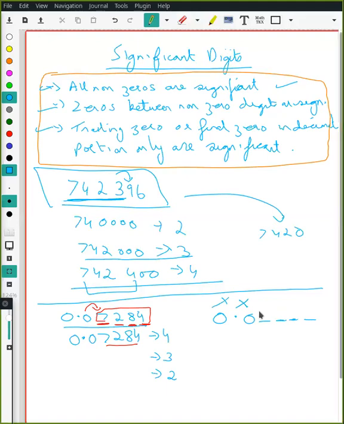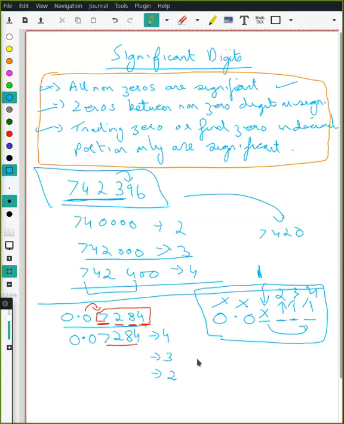Start with the non-zero number. That will be the first significant digit when it goes for decimals. And from here, however many we want, we take accordingly. So if this is a pure decimal number, with no whole number there, then we do it in this way. This will be the first one, this will be second, this will be third, this will be fourth.